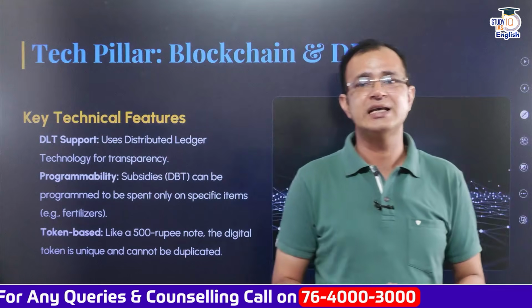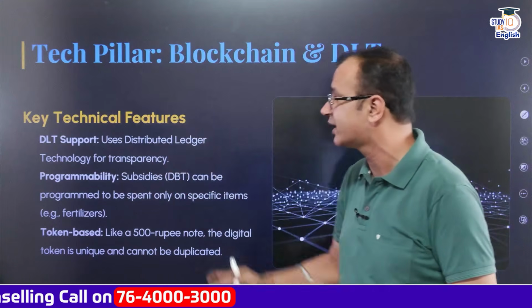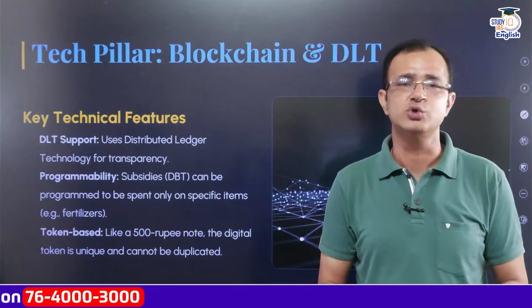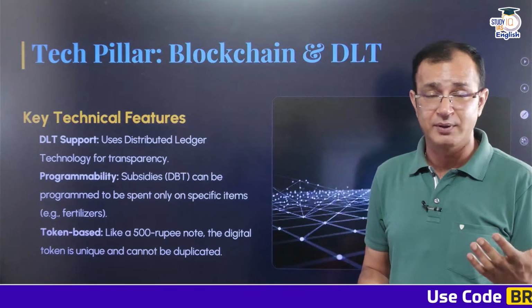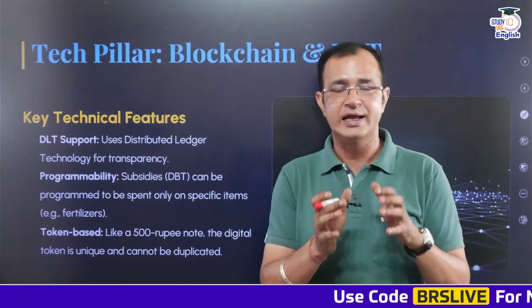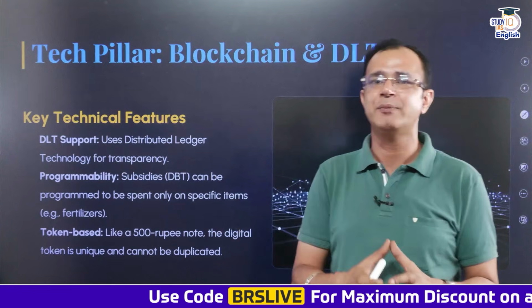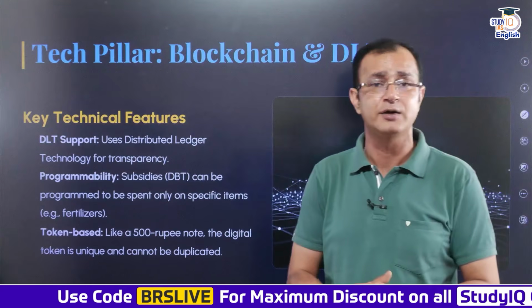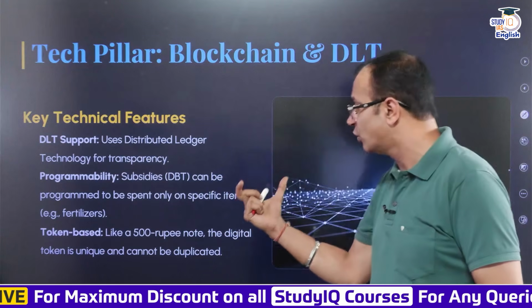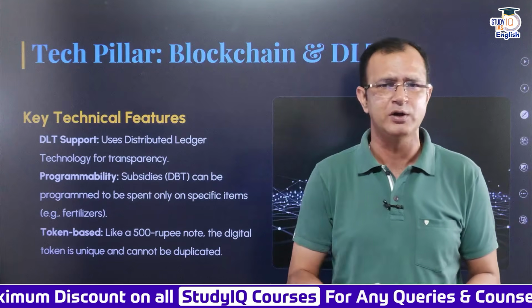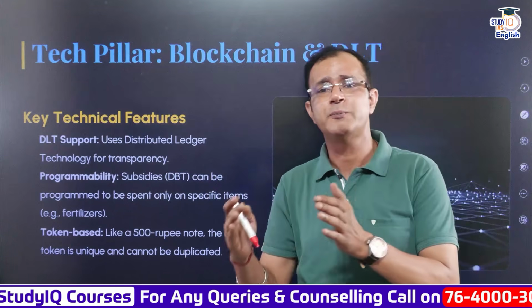Now the tech pillar is blockchain as well as DLT. DLT stands for distributed ledger technology, which is used for the transparency of the complete network. Again, this is programmable. If the intended use is there, it can be programmed accordingly. For example, subsidies which are given through direct benefit transfer or DBT can be programmed to be spent only on specific items. For example, if the government wants the subsidy only for fertilizer, again, it can be programmed.